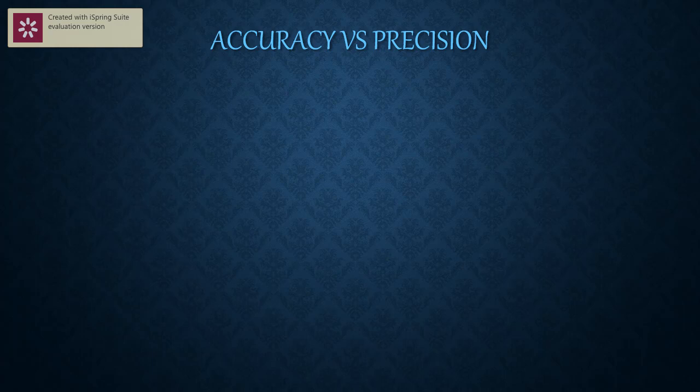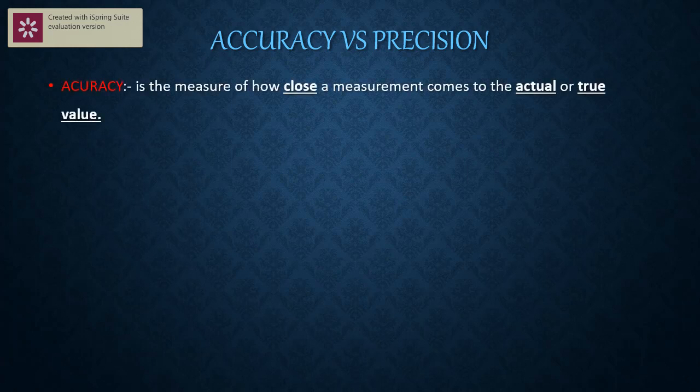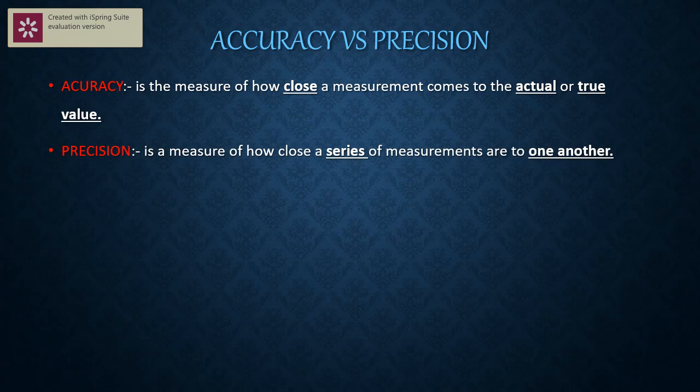Okay, students, now we will discuss accuracy and precision. Accuracy is the measure of how close a measurement comes to the actual or true value, whereas precision is a measure of how close a series of measurements are to one another.